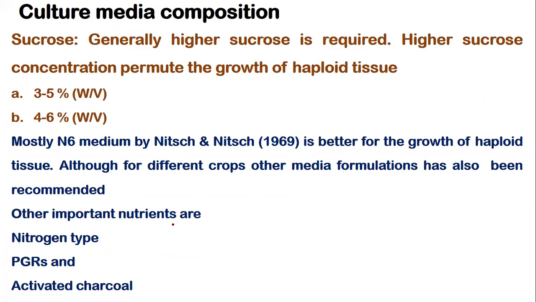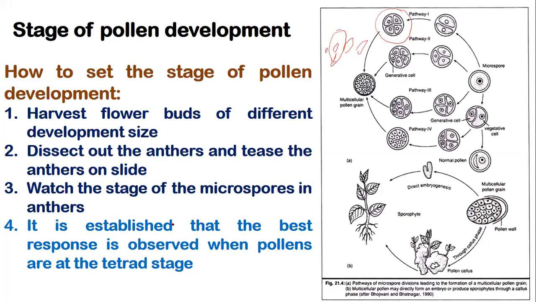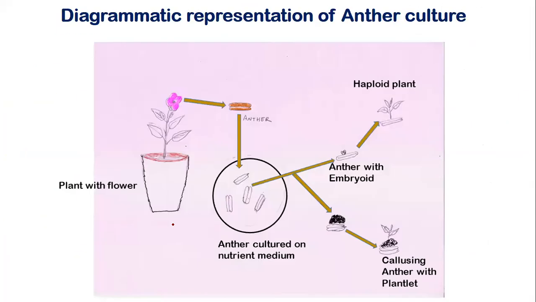Then sugar has been considered as one of the most important factors in getting the response, because when we talk of these anthers, in the anthers, all tissue is not haploid. If we talk of anthers, say this is anther. So this filament is diploid.